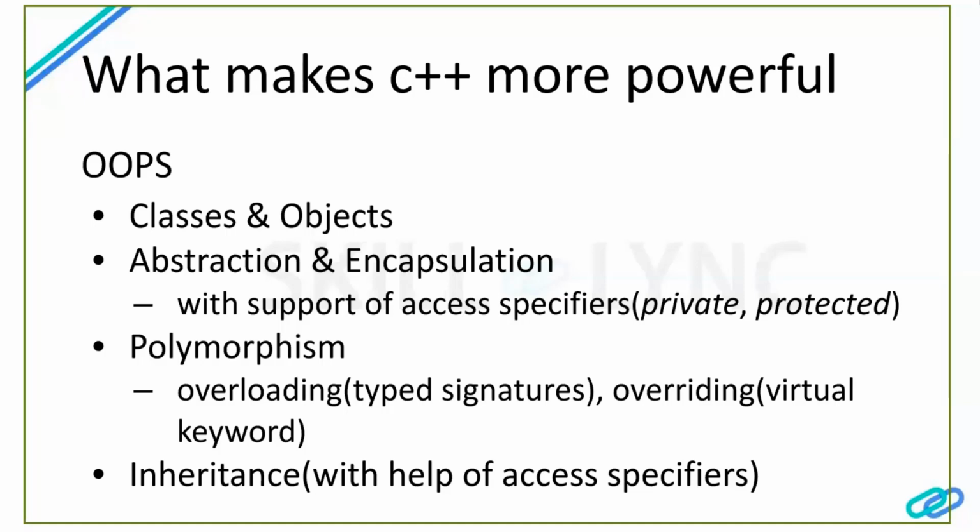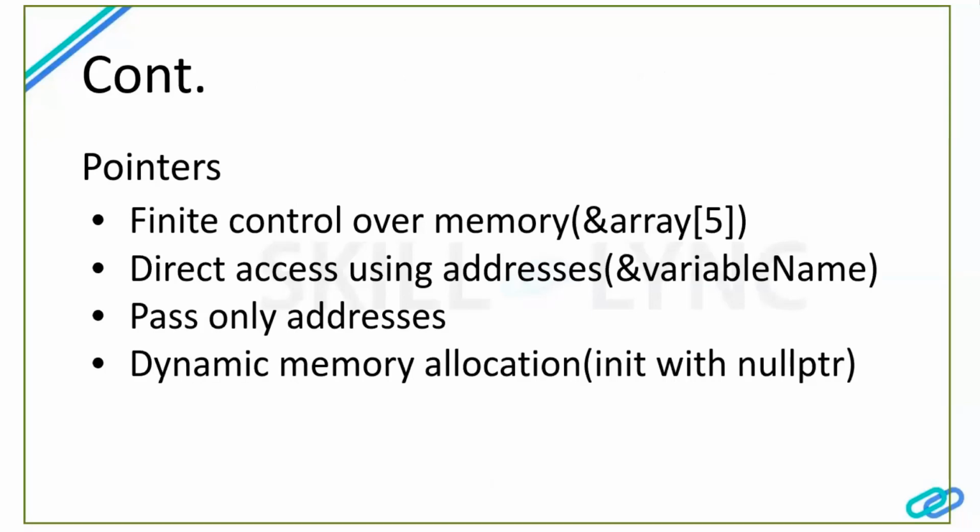Then we'll see about pointers. When we come to pointers in C++, we refer to them using the asterisk symbol. When I say pointers, it is a double-edged knife. We have to be very careful and cautious in using it. That is why most developers are afraid to use it and think it is an overhead of C++. But I say, like I told earlier, it is a gift to C++.